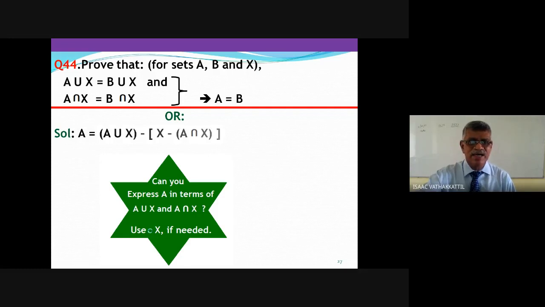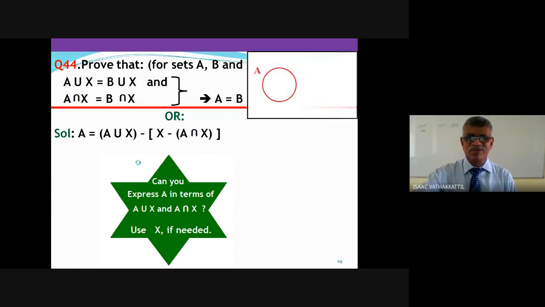It is nothing but A union X minus A intersection X. Is it convincing or do you have doubts? Yes, sir. Yes, I know that you are going to have doubts. Let us see.